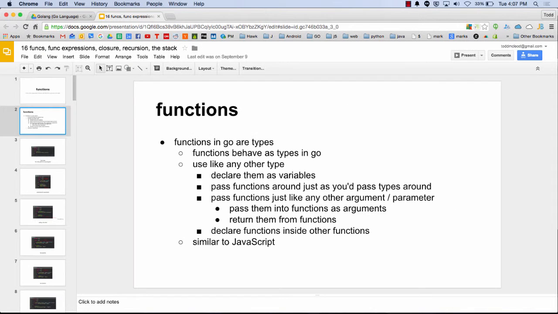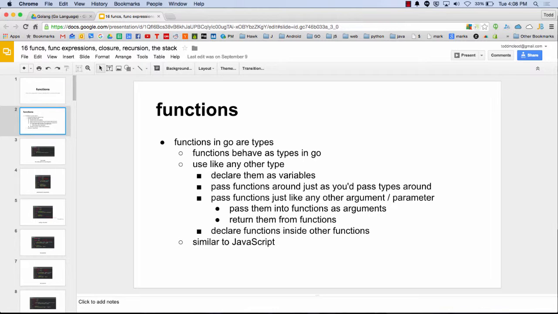So functions in Go are just types. So just like any other type, like an int or a string, right? You could pass an int or a string into a function. You could return an int or a string from a function. And same way, you could assign an int or a string to a variable, right? Those are types, ints and strings. And so functions are types too.